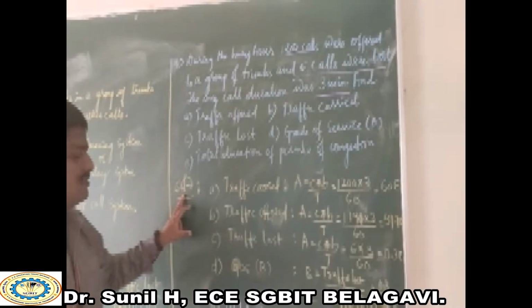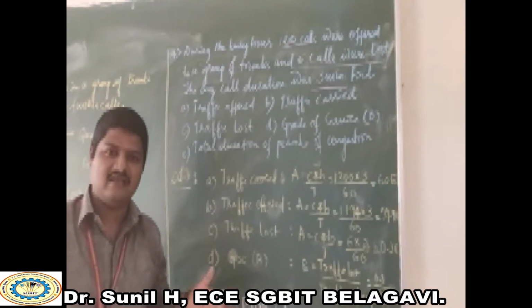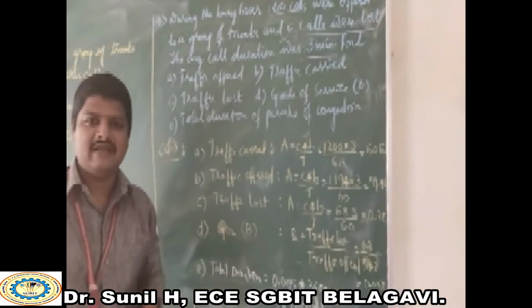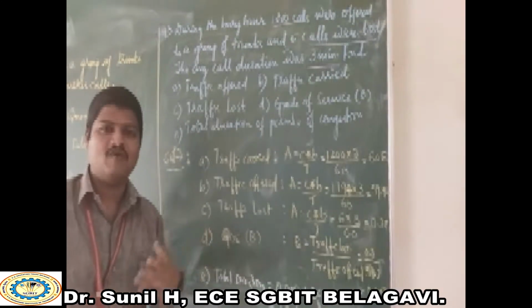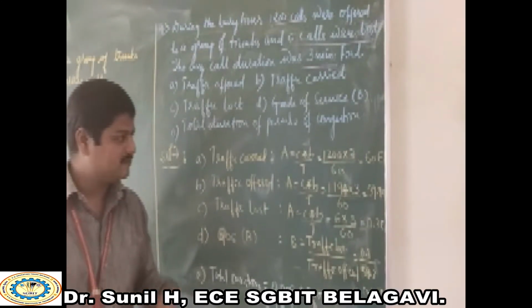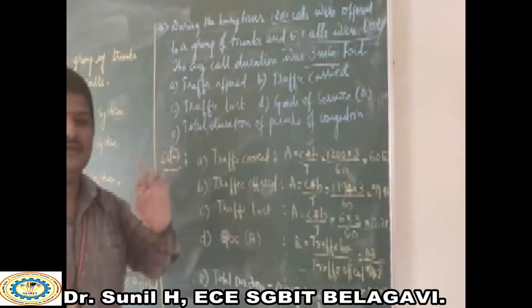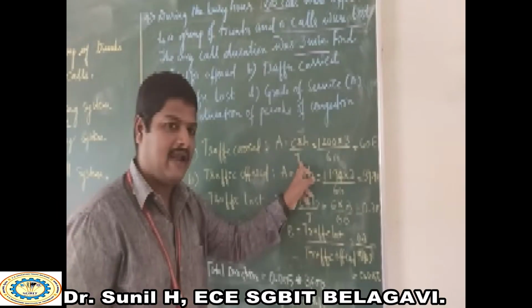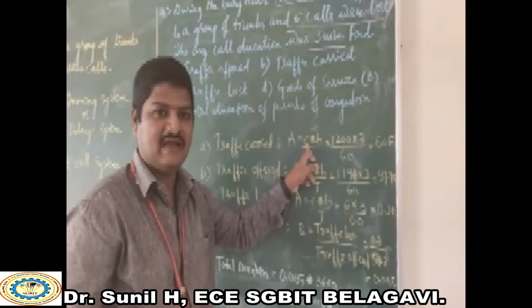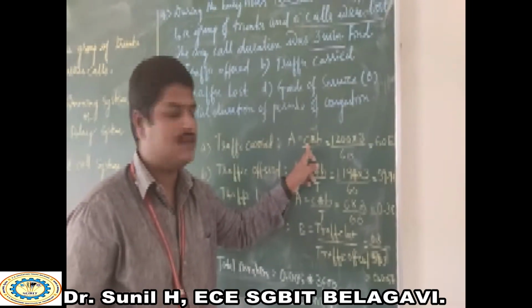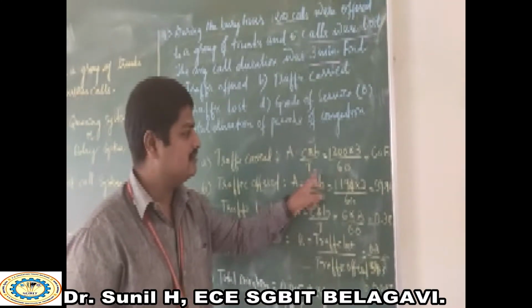For the first case, we know how to calculate traffic A: A is equal to C into H divided by T, where T is always equivalent to 60 seconds. If I want to find traffic carried, then A is equal to C into H divided by T, where C is the calls, which may be incoming calls, outgoing calls, or calls in progress at that moment. H is the holding time, and T is equal to 60 seconds.